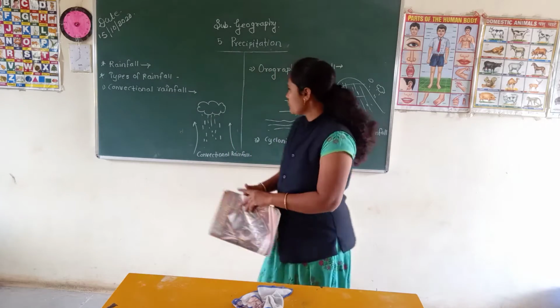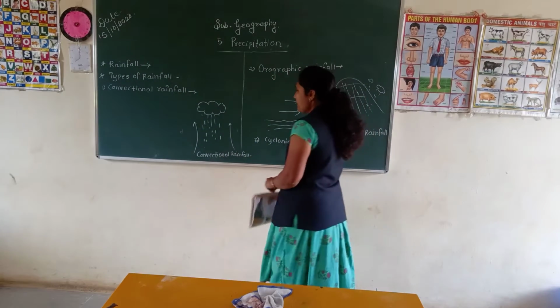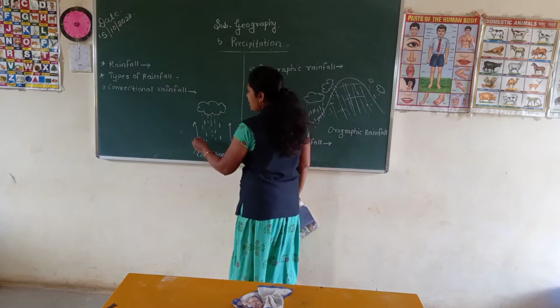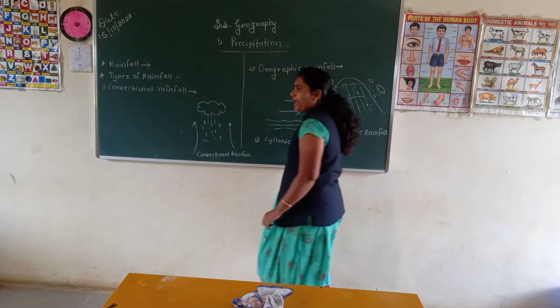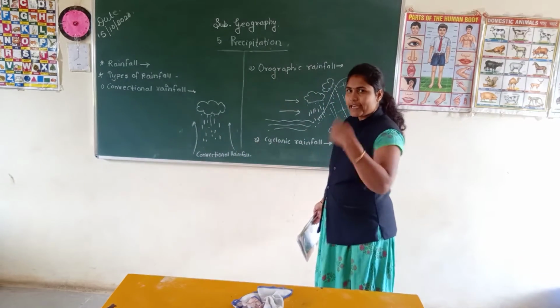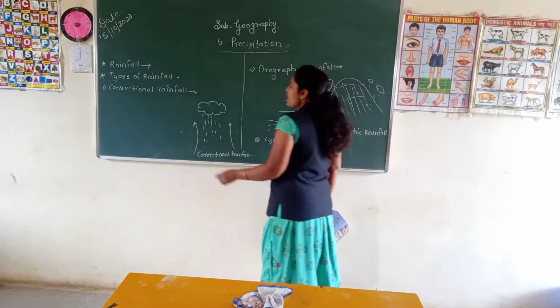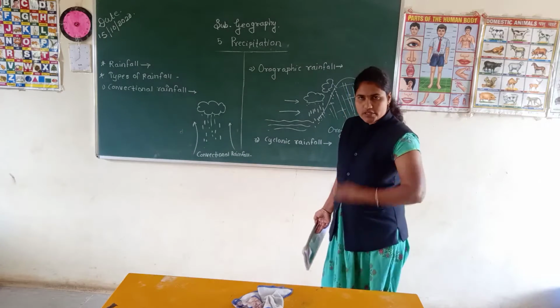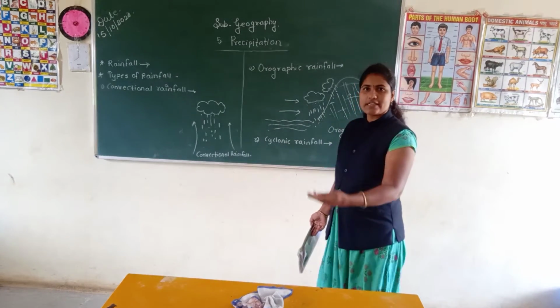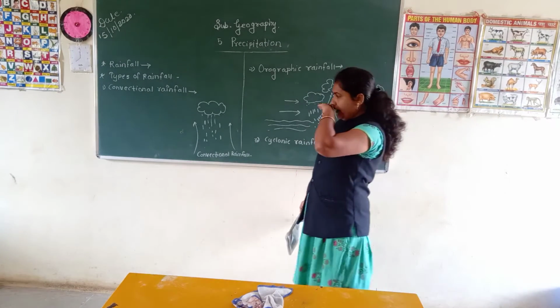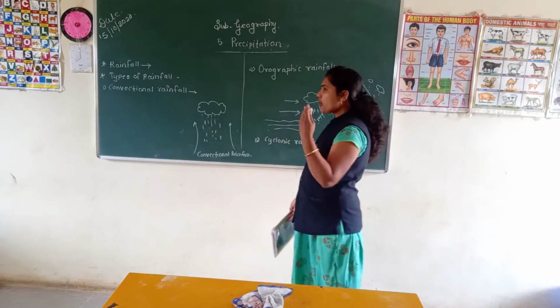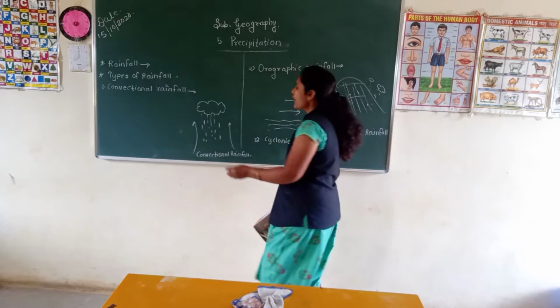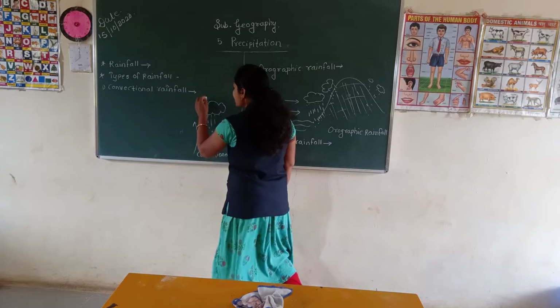Now see here, student, in the figure we can see that because of the hot temperature the air as well as the water started heating, and when the water heats, an evaporation process occurs, meaning water turns into steam or vapor, and because of that it becomes lighter and rises up.